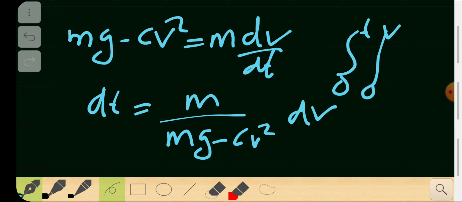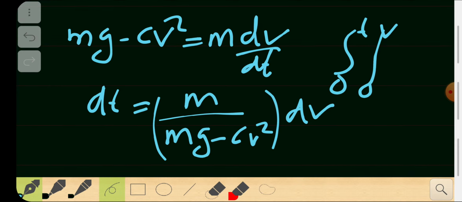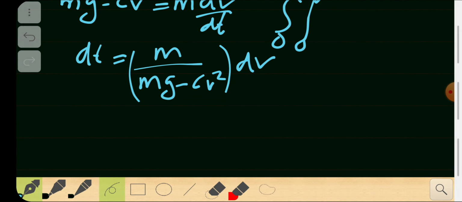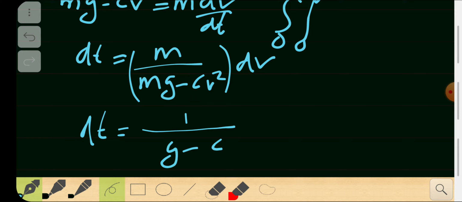There is no doubt about that, I hope that's very simple. Now I can get that m downside. If I move m to the denominator, that will be much easier. I divide both numerator and denominator by m, so you get 1 by (g minus c by m v square) times dv.